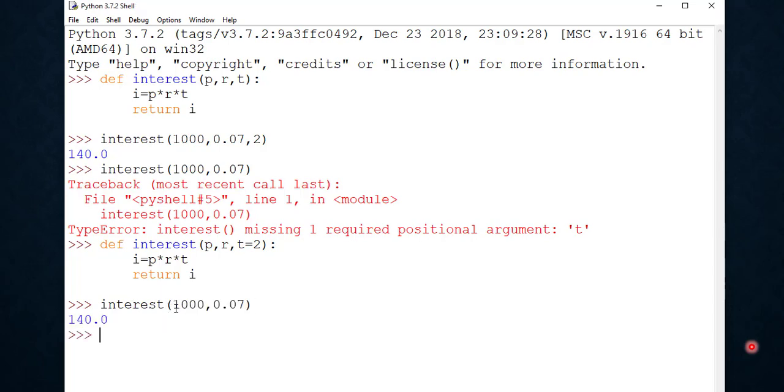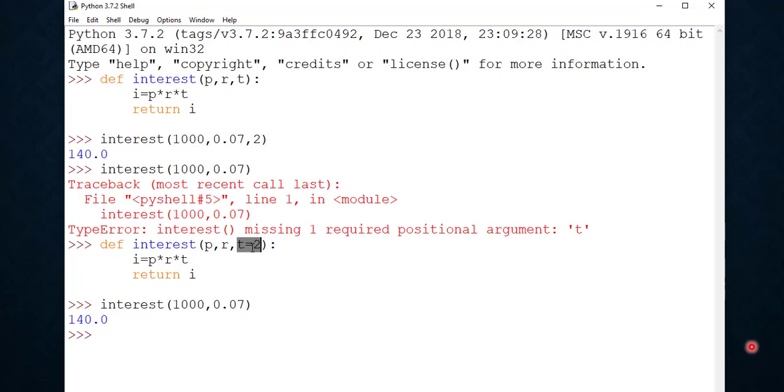See, here we are passing only 2 arguments in this function call statement. So this value is for p, and this value is for r, then from where will we get the value of t? We will get the value of t from here, because this is the default value.